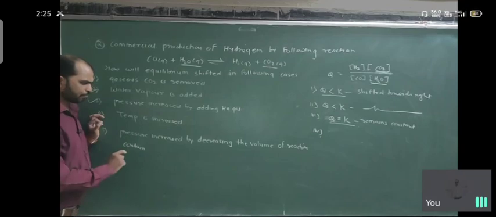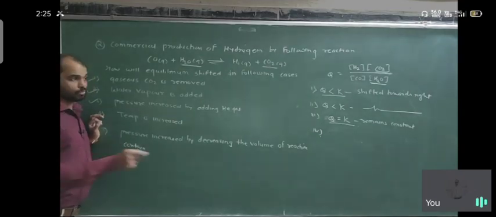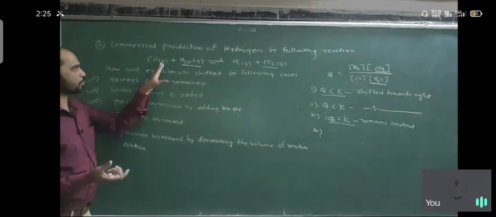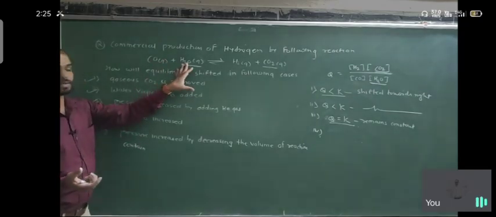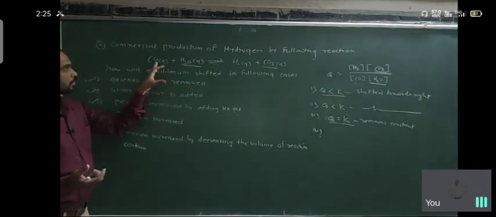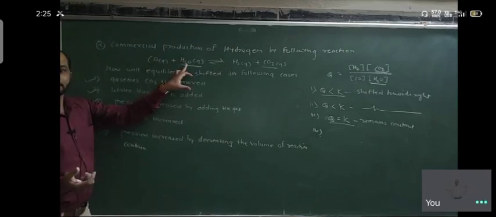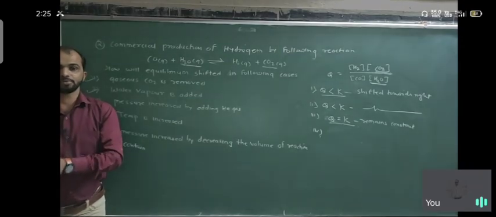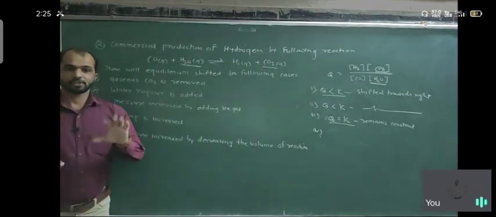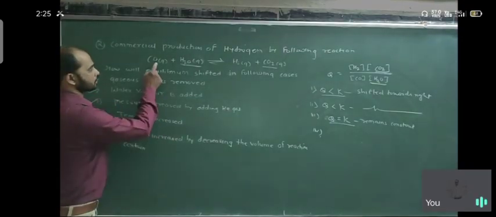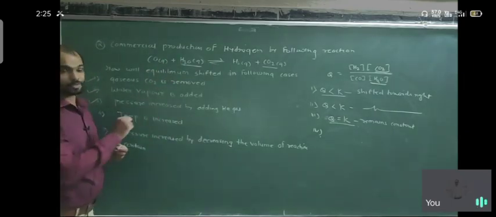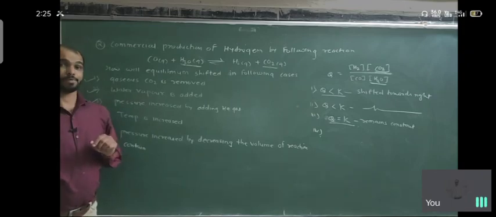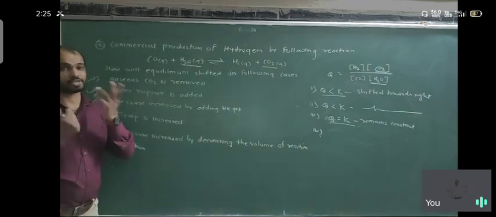If we decrease the volume of the reaction contents, suppose 1 mole is here in 100 ml, and we change it to 20 ml or 30 ml, there is no effect on the number of moles because here the reaction coefficients are the same. Suppose the reaction coefficients were different, then there would be an effect on concentration because the number of moles would be different.